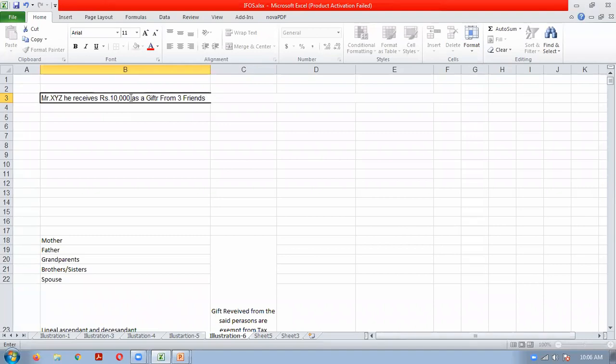Okay, he is receiving a gift of rupees 10,000 each from 3 friends on the occasion of his birthday. Whether the amount is taxable under the Income Tax Act.